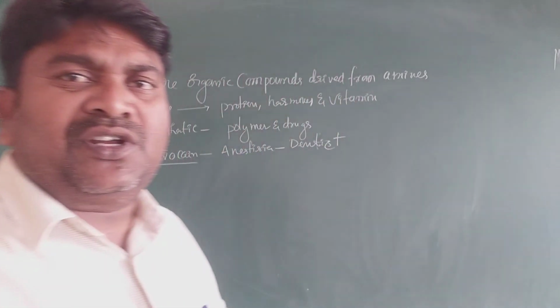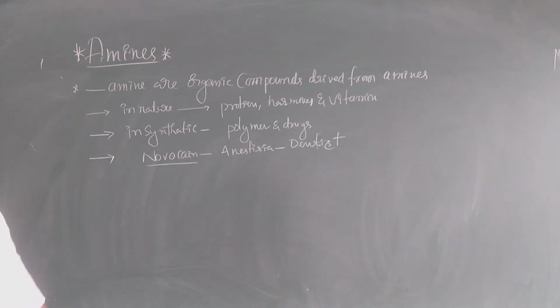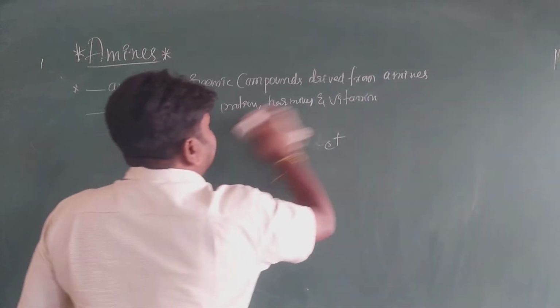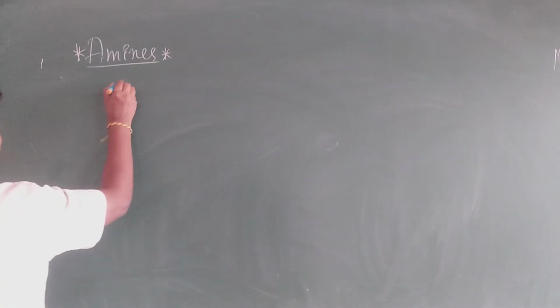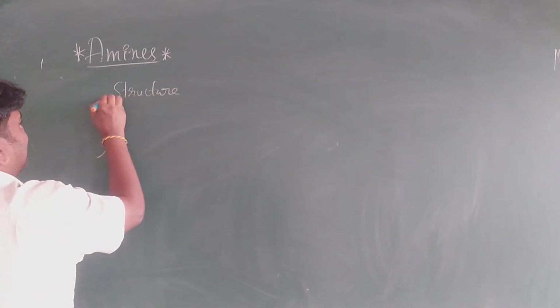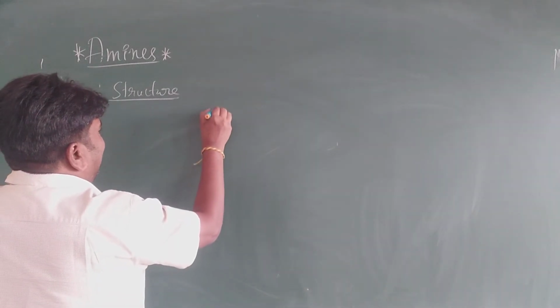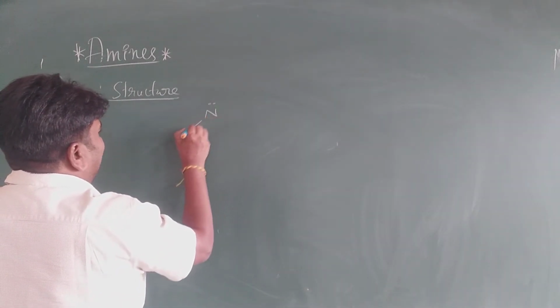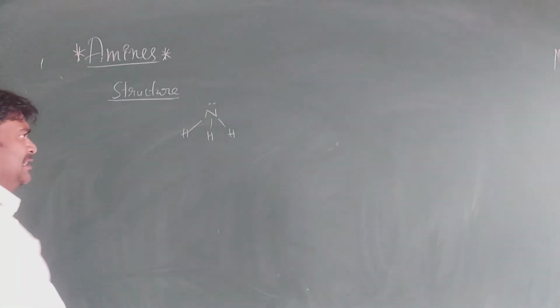What is the structure of amine? Okay, see here, the structure of amines. Amine has nitrogen, a lone pair, and hydrogens.